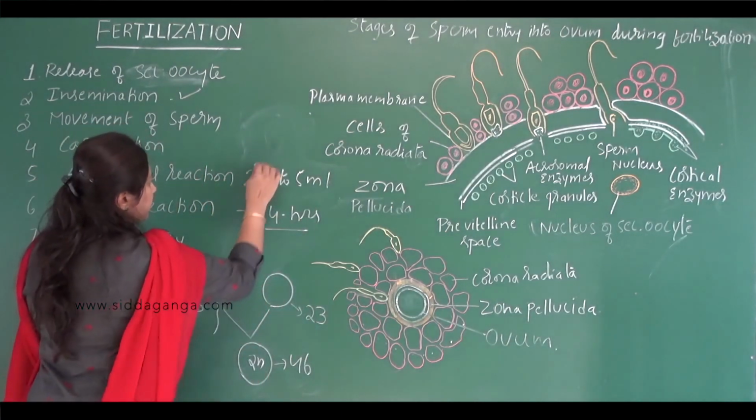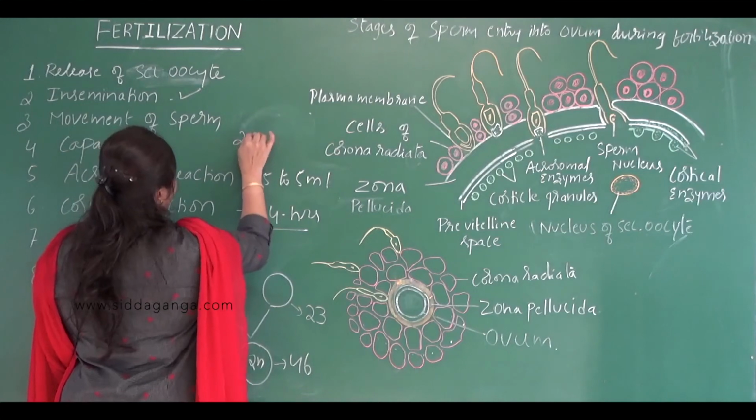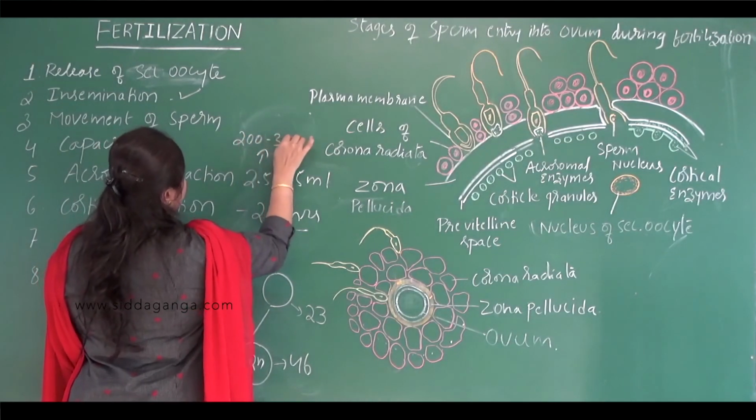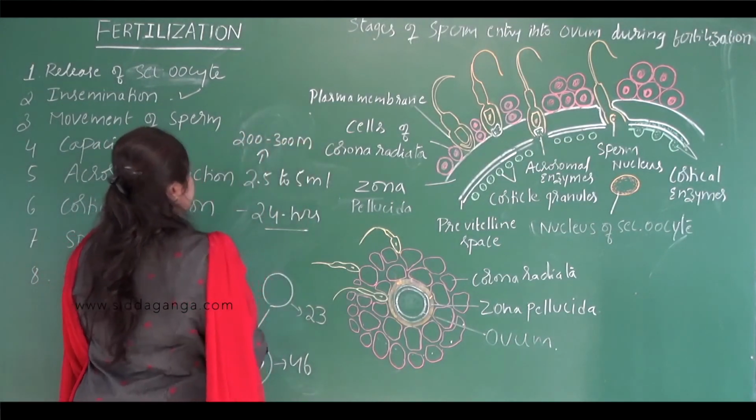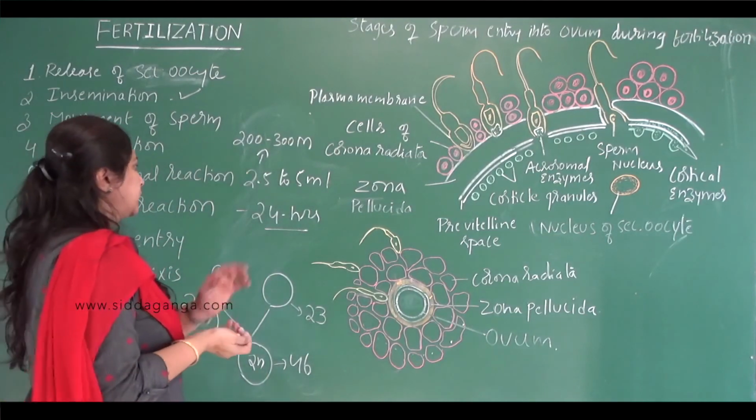So the volume of semen in each ejaculation is 2.5 to 5 ml. This semen contains nearly 200 to 300 million sperms in a single ejaculation.